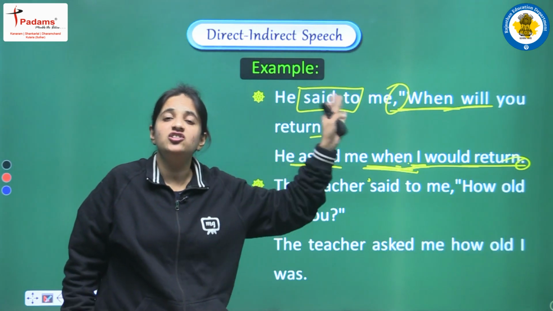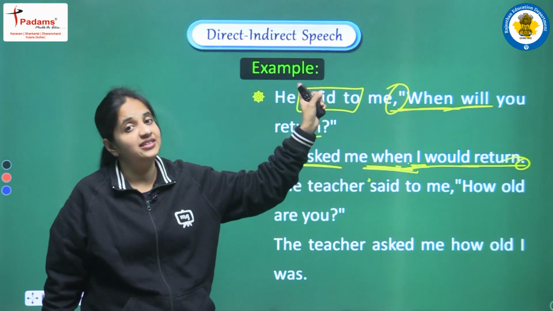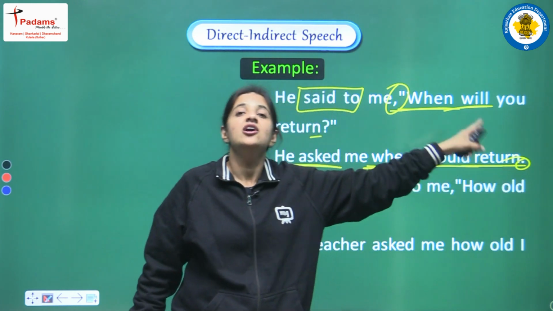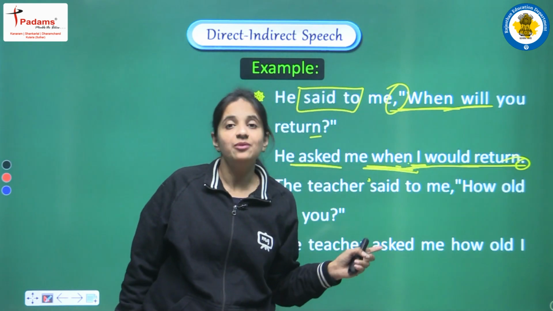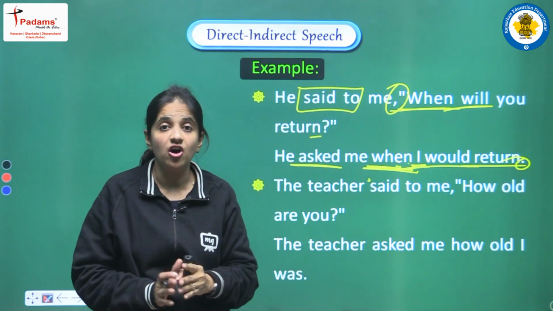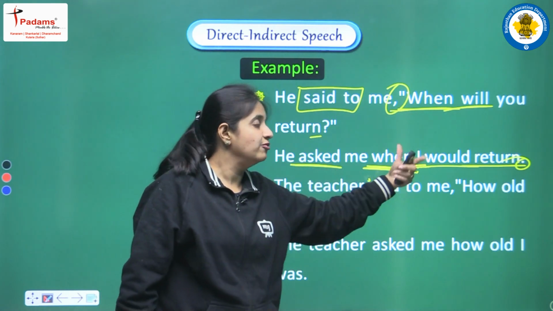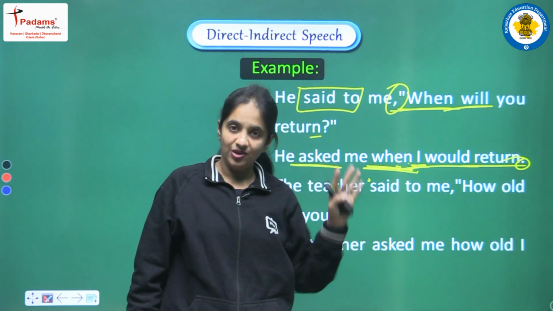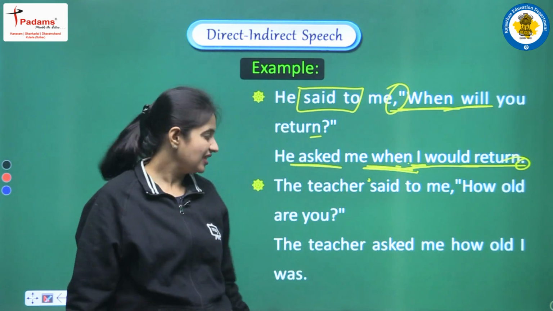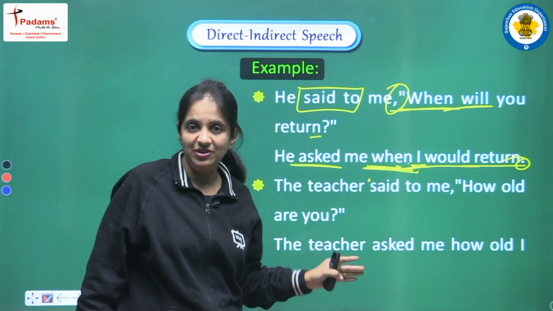So this is the structure of a positive sentence, and this is the reason in the end of the sentence we are not writing a question mark, but we are adding one full stop, and the complete sentence will be, he asked me when I would return. Okay, clear? Next, more examples we are having for our practice.